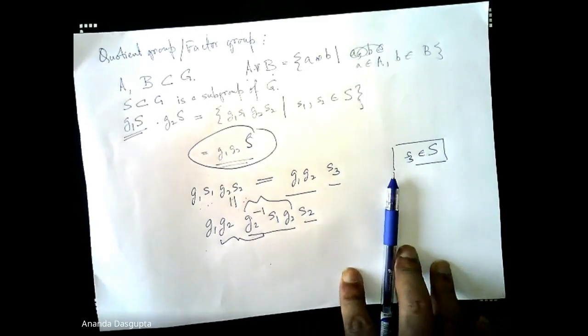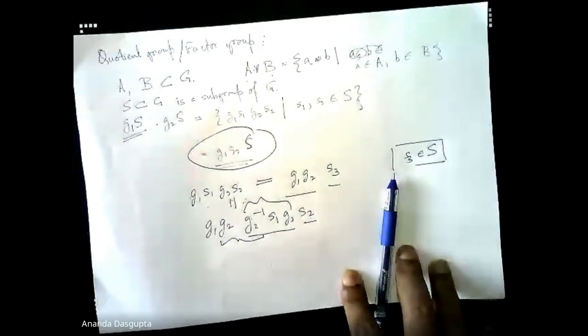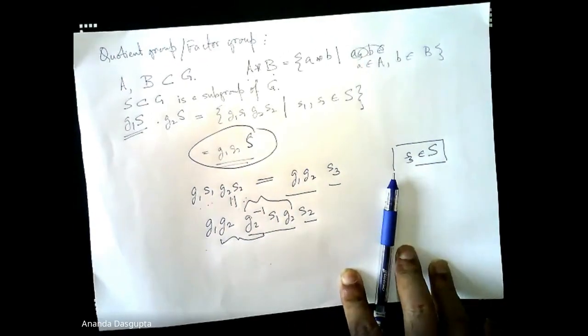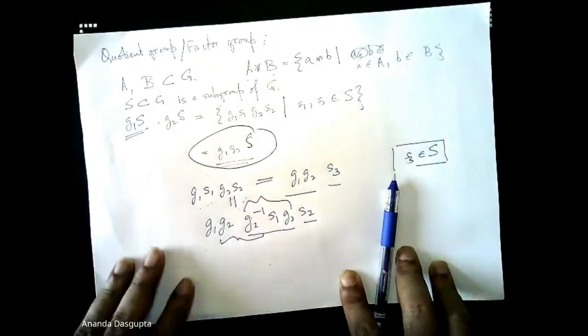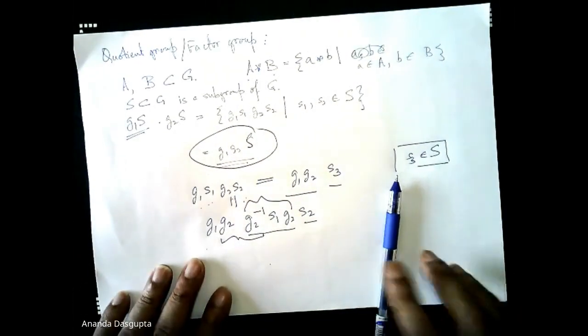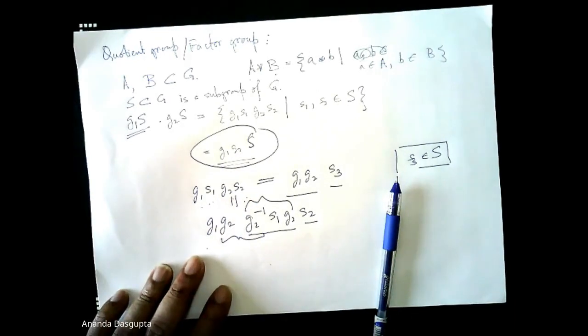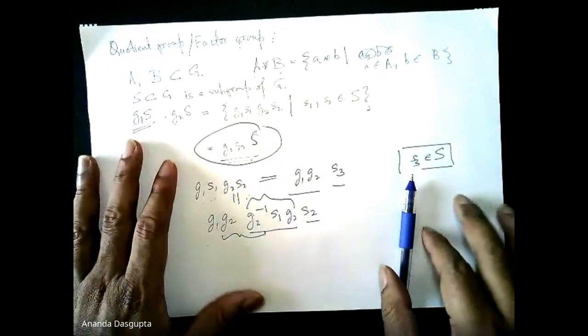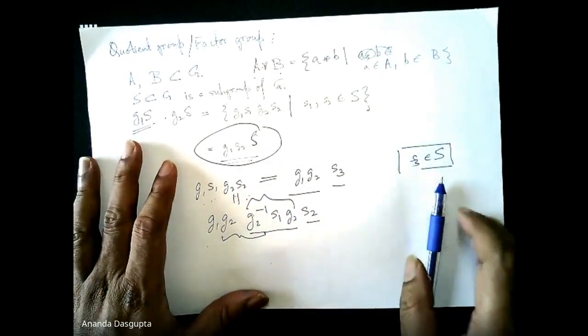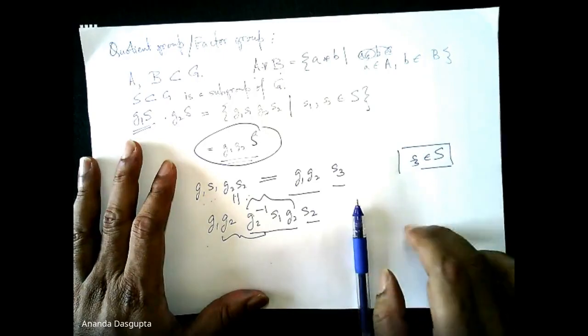If you just start with any arbitrary subset of a group G and take any element small g2 from the group G, then G2 inverse capital S G2 is not capital S in general, right? However, when is this always guaranteed? A normal subgroup. Right.